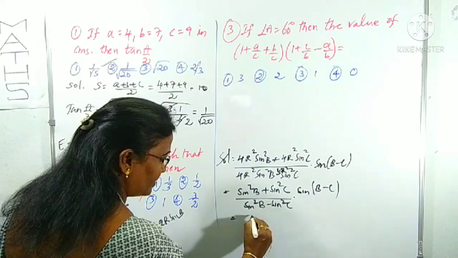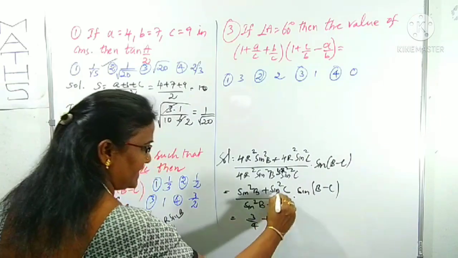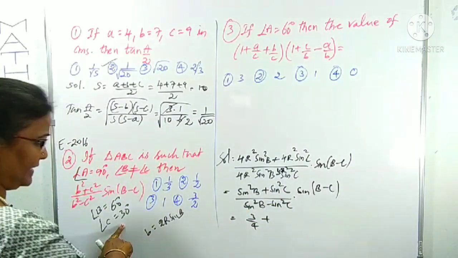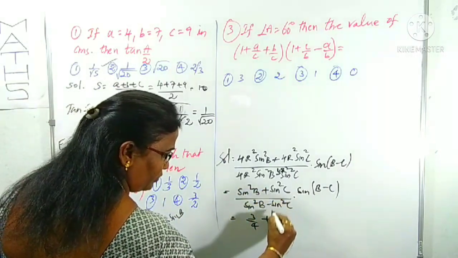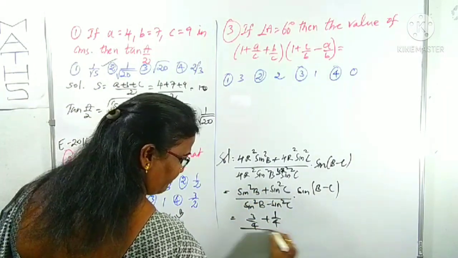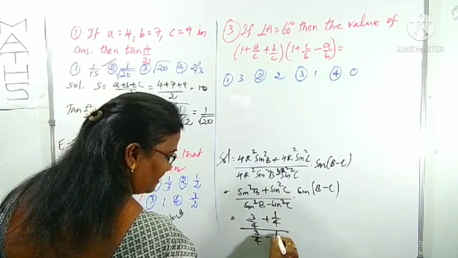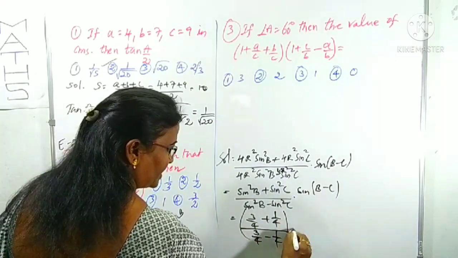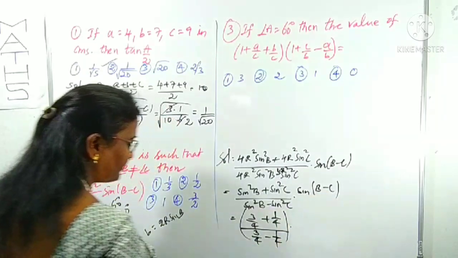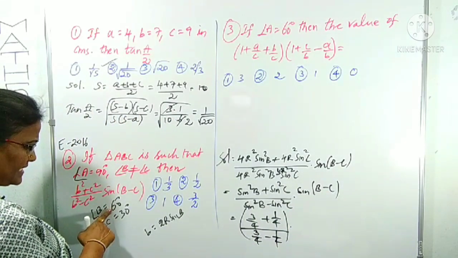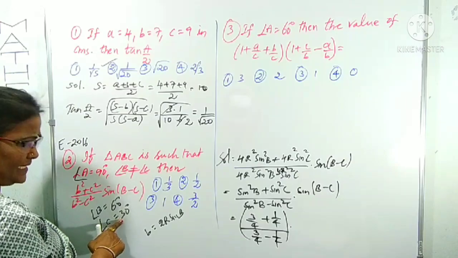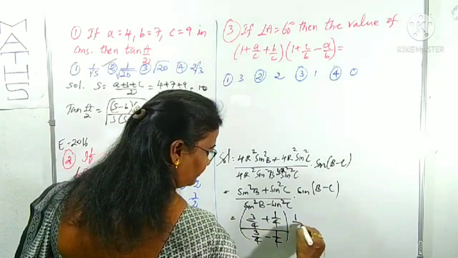Root 3 by 2 whole squared is 3 by 4, plus sin²C. C I have taken as 30. Sin 30 is 1 by 2, and 1 by 2 whole squared is 1 by 4. The same way down also: 3 by 4, but here minus 1 by 4, into sin(B − C). B − C is 60 − 30, which is 30, and sin 30 is 1 by 2.